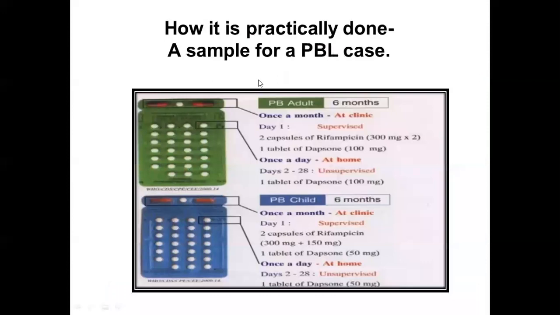This is a sample showing how it is practically done. You can see, for a case of paucibacillary leprosy in an adult, treatment for 6 months at the clinic once a month. On day 1, supervised treatment with 2 capsules of rifampin, that is 600 milligram. Each capsule is 300 milligram. 1 tablet of dapsone, that is 100 milligram. And at home, the patient self-administers from day 2 to day 28, 1 tablet of dapsone, 100 milligram.